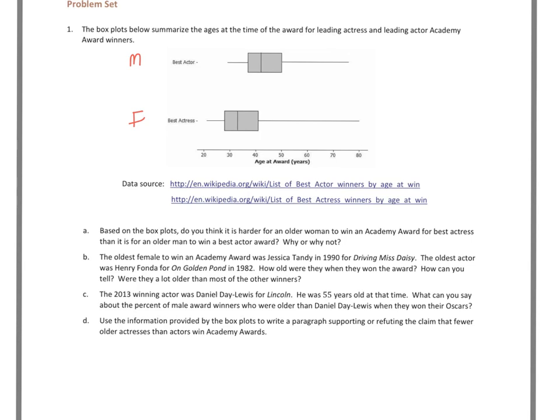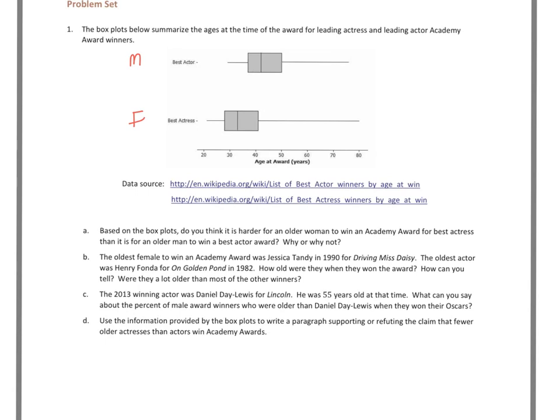A says, based on the box plots, do you think it is harder for an older woman to win an Academy Award for Best Actress than it is for an older man to win a Best Actor award? Why or why not? You can take either side of this one as long as you have a good rationale or a good argument for it.